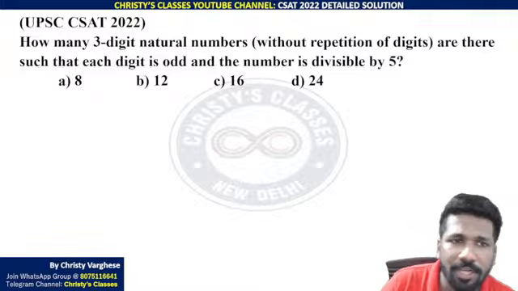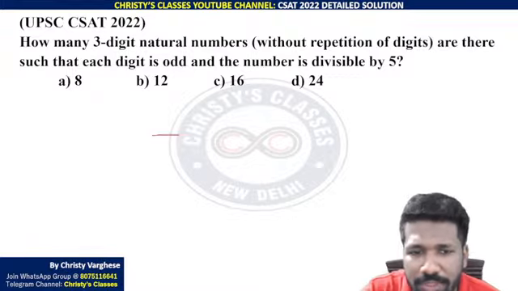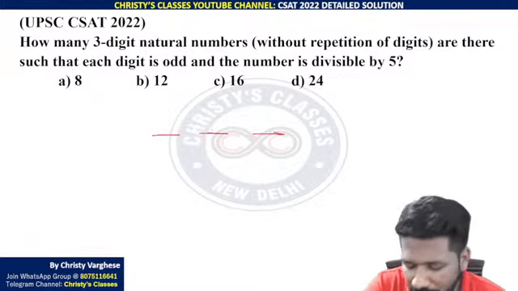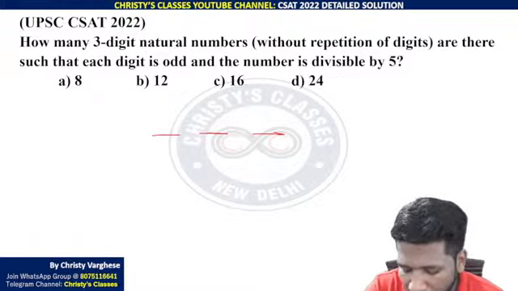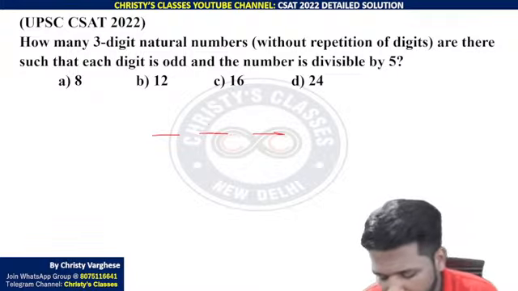Due to lack of time, I will start explaining how many 3-digit natural numbers. Just like the previous question, here it is 3-digit. There it was code. Here it is digits.